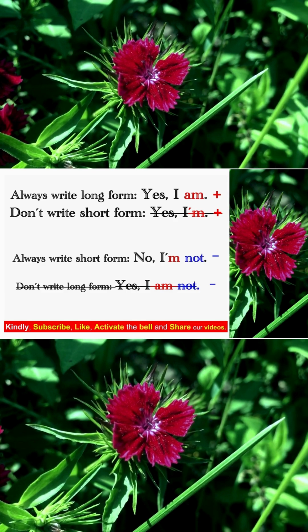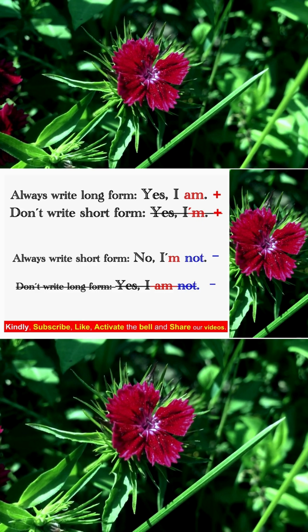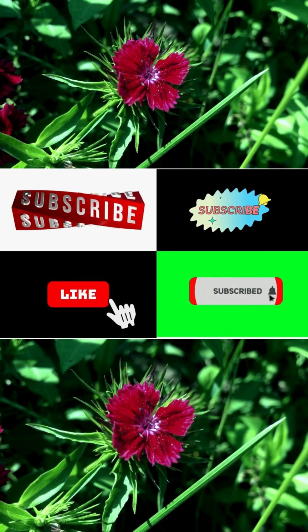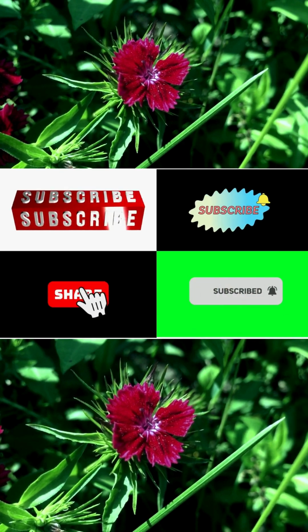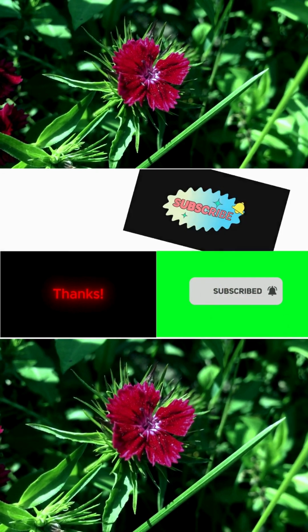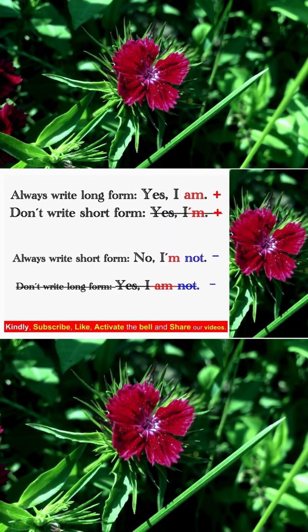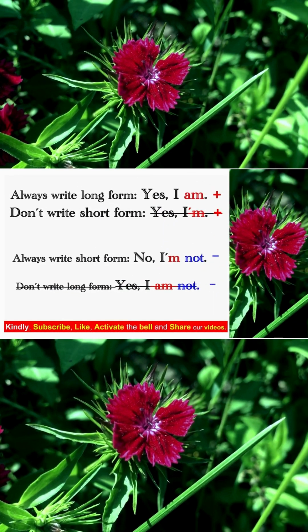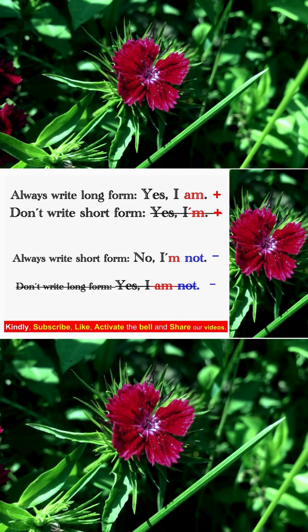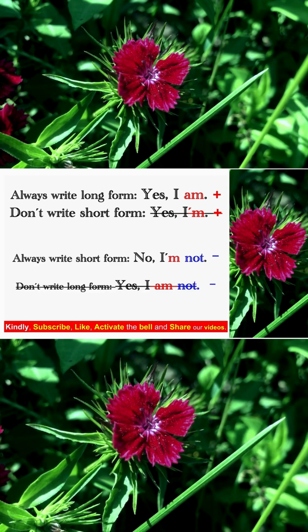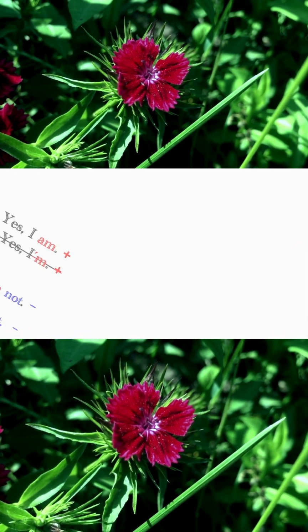Remember, and if you answer with no, for example, are you speaking to me? No, I am not. So it's not yes, it's no, I am not. So you should write the short form. I repeat, with yes, write the long form. And with no, write the short form. I hope it's clear.